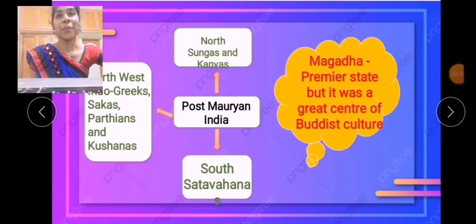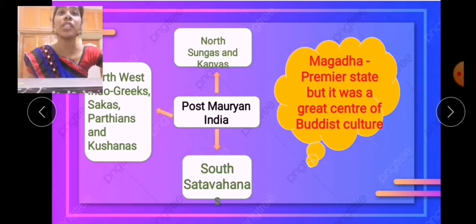Moving on to the introduction part, the breakup of the Mauryan Empire resulted in the invasion of Sakas, Scythians, Parthians, Indo-Greeks or Bactrian Greeks, and Kushanas from the northwest. First, let me tell you the meaning of the word invasion. The word invasion means to conquer a certain country or place with the help of an army without even informing. This is the meaning for invasion, students.